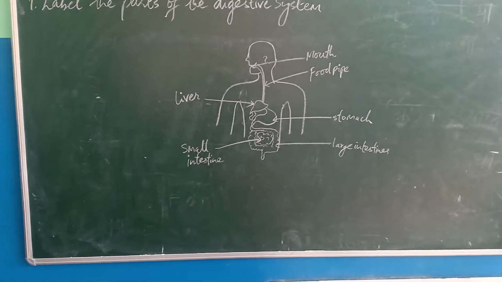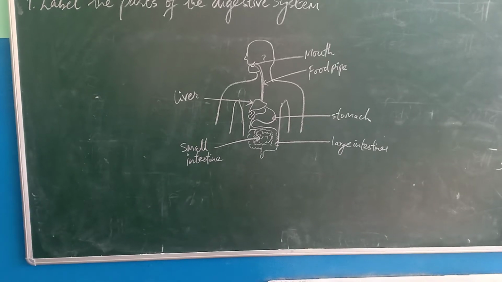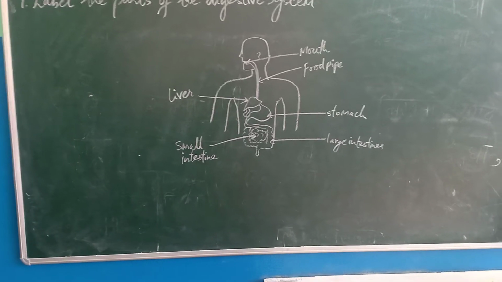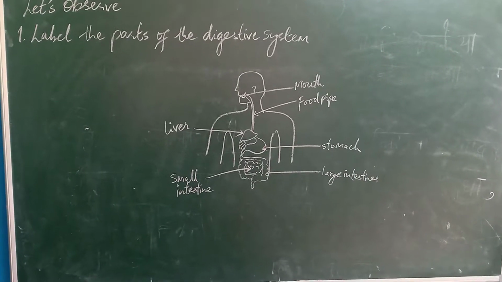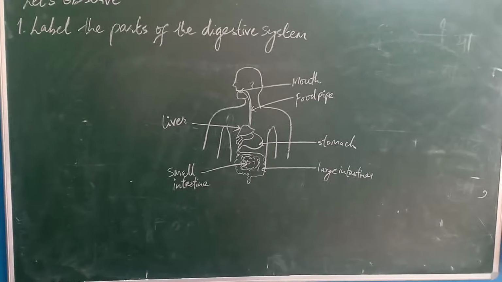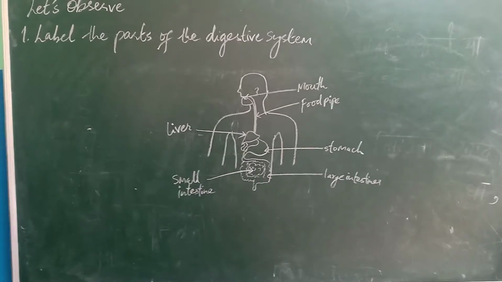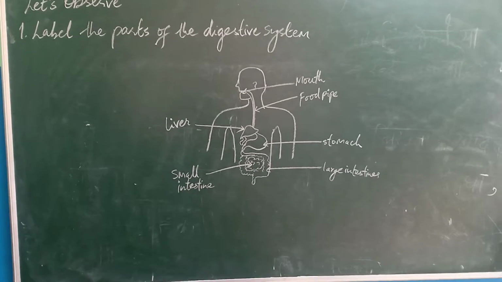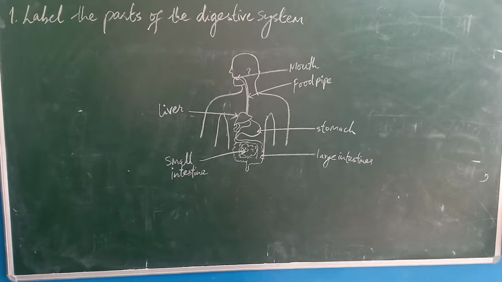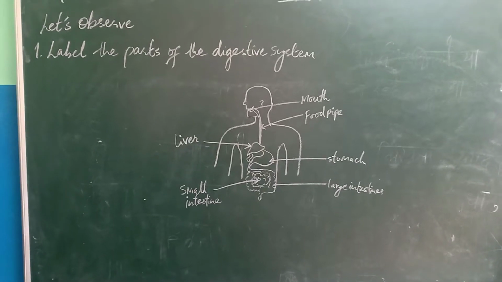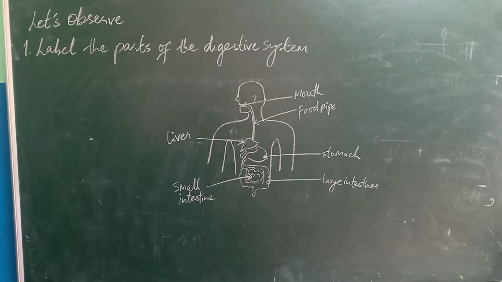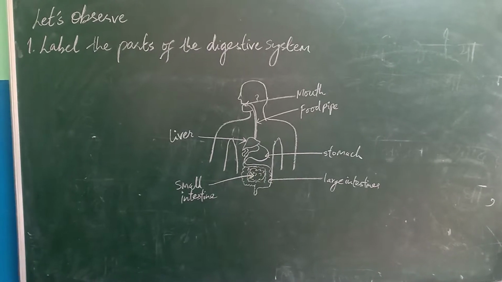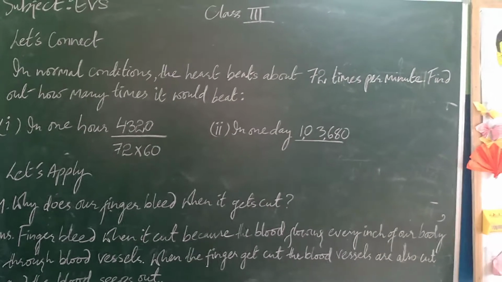Then below that is the small intestine. Then from the right to the bottom, first is your mouth, then we have the food pipe, then the stomach, then the large intestine. Okay, so this is how you draw all the labels.